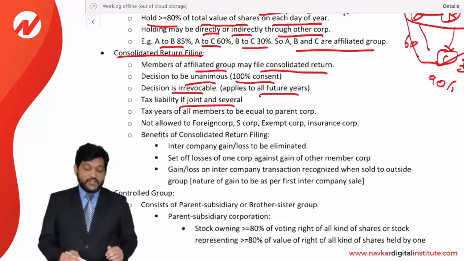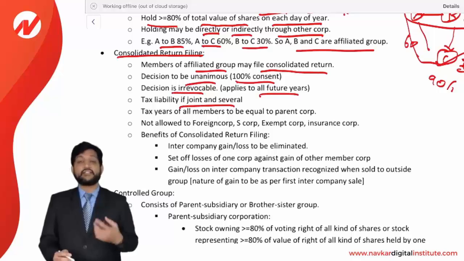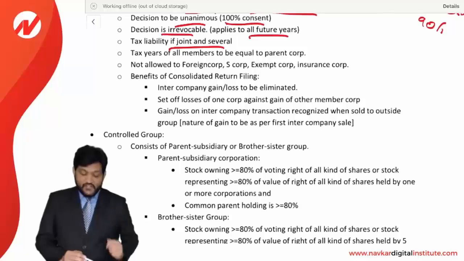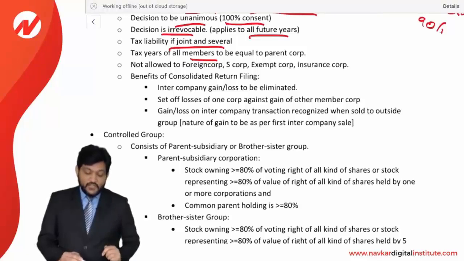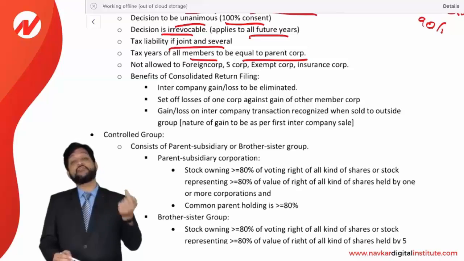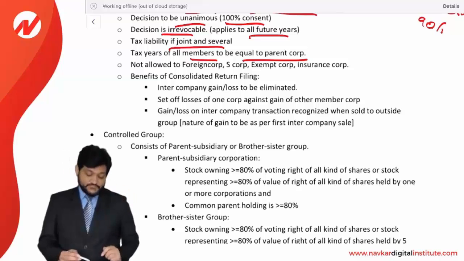Tax liability is joint and several. Whatever tax liability arises will be paid jointly and severally. They are jointly and severally liable. The tax years of all the members must be equal to that of the parent corporation. The main corporation which holds the other corporations is the parent corporation, and the tax year of all the members has to be equal to the parent corporation's tax year.